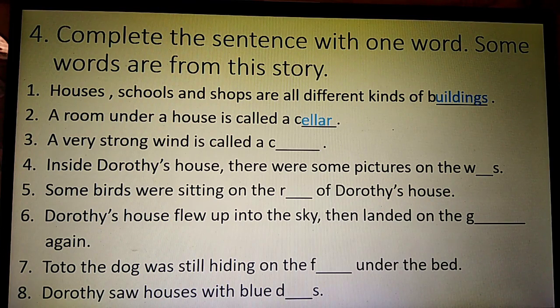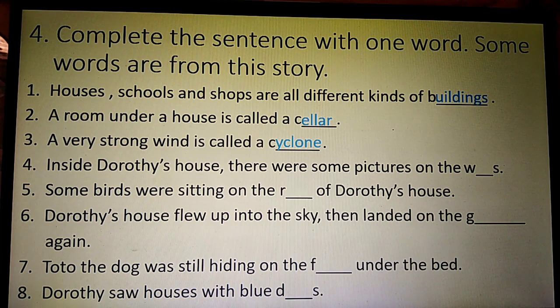The next one. A very strong wind is called a dash. Can anyone say the correct answer? A very strong wind is called a dash. Cyclone. C-Y-C-L-O-N-E, cyclone. Please write the correct spelling.